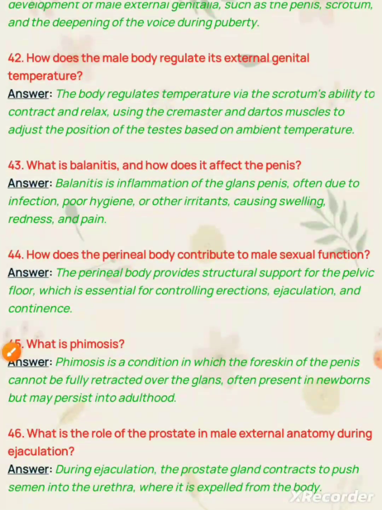Question number 42. How does the male body regulate its external genital temperature? Answer. The body regulates temperature via the scrotum's ability to contract and relax, using the cremaster and dartos muscles to adjust the position of the testes based on ambient temperature.